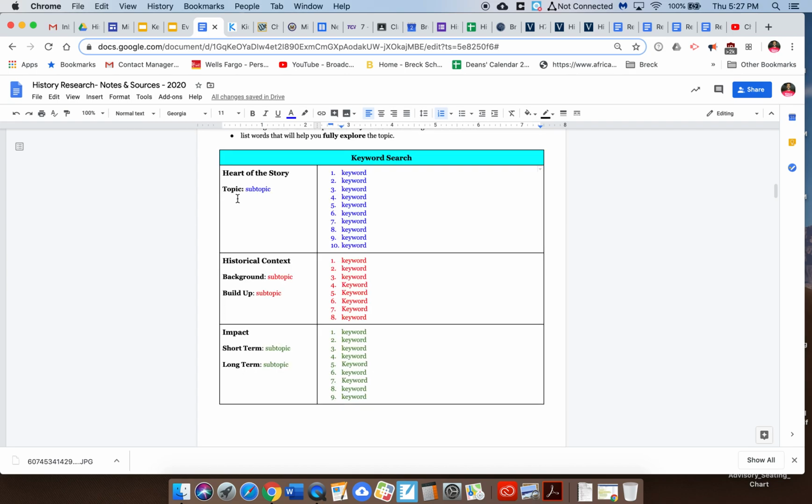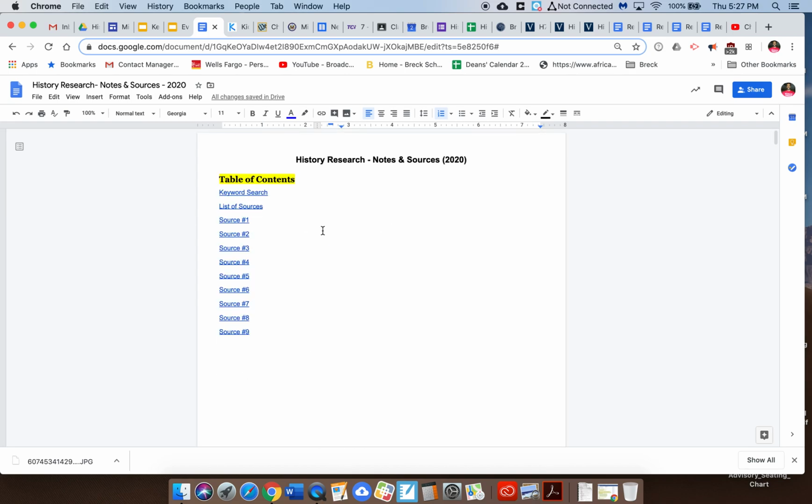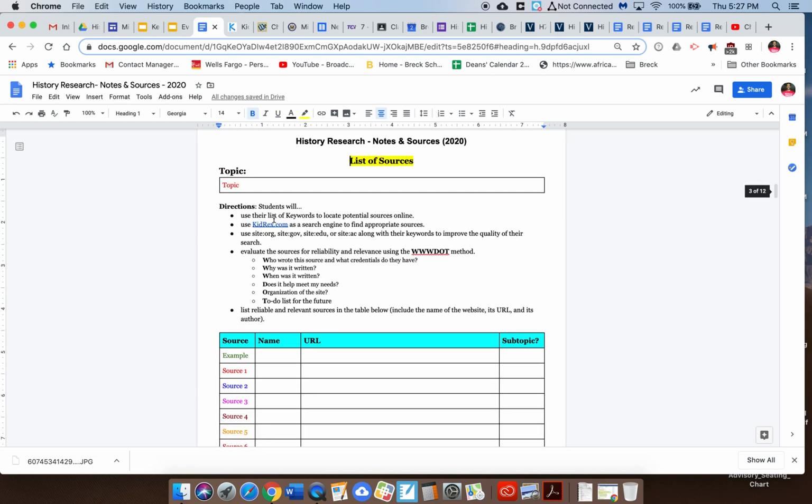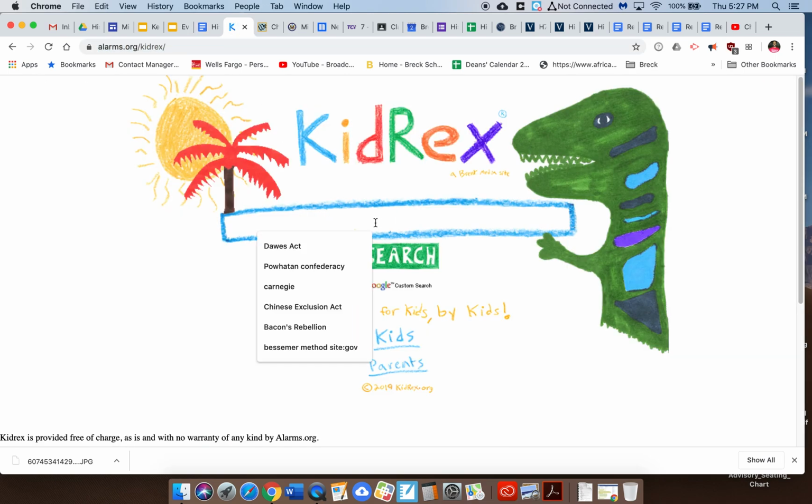All right. So here's my document, just to show you this. It's got a table of contents at the top. I've already done the search engine, or the keyword searches. So I'm going to go to my list of sources, and it's going to take me directly to that section from the table of contents. And in here, I'm going to put my topic, which is Chinese Exclusion Act. And from there, I'm going to go to KidRex. So I'm going to copy this. And then going to KidRex, I'm going to place it in here.